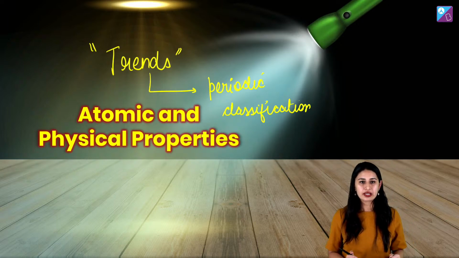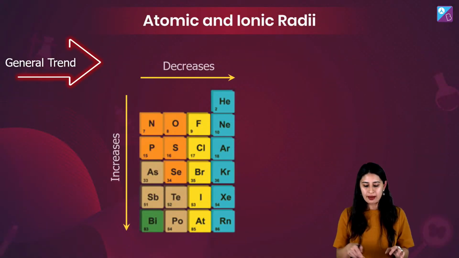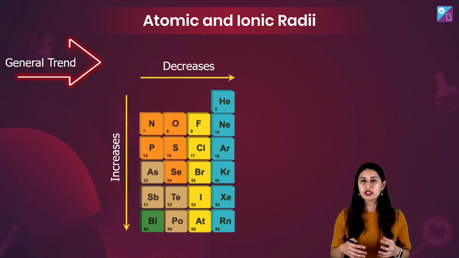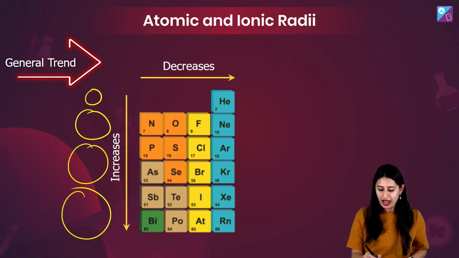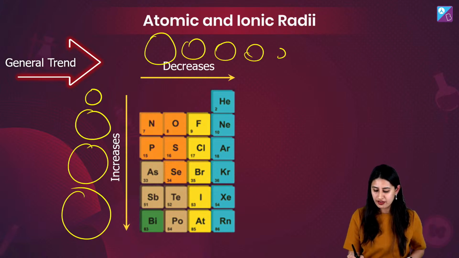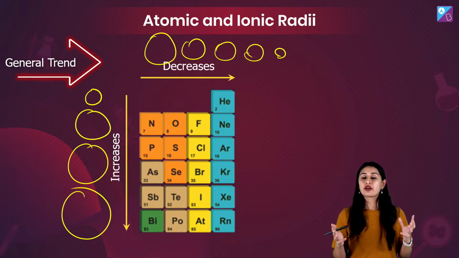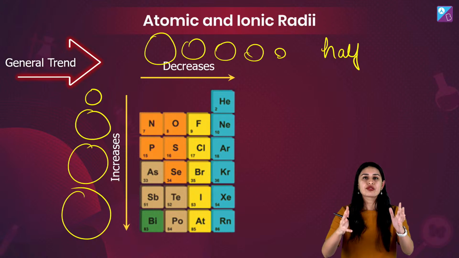What we know is the general trend. For example, as we talk about the atomic radii, as we move down the group, the atomic radii increases, everybody knows. General trend, as we move along the period, the atomic size decreases, everybody knows. Can there be exceptions? Yes, my lord. Where can there be exceptions? If there is a half-filled or a fully filled electronic configuration coming in, we will become extra vigilant.